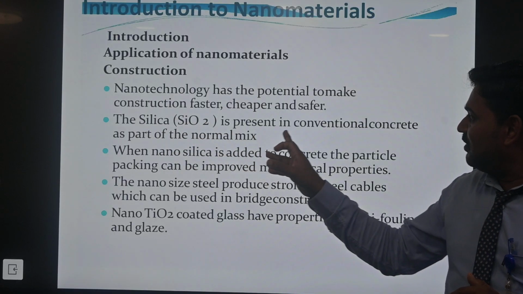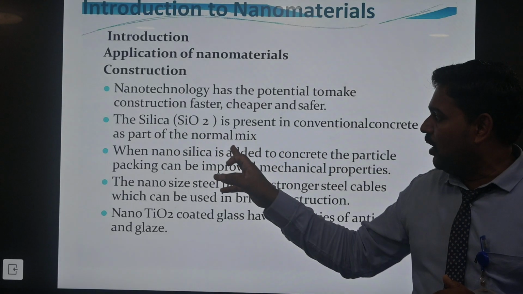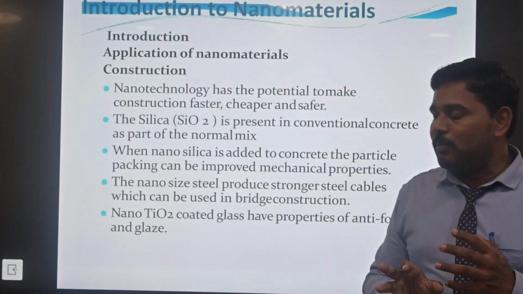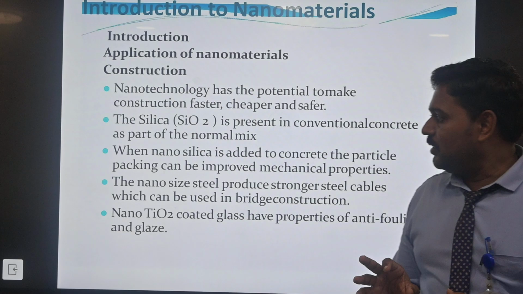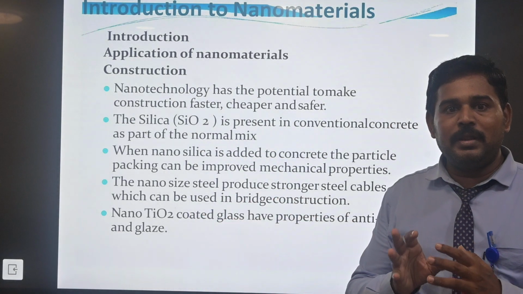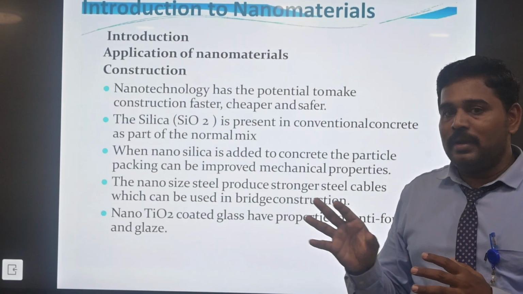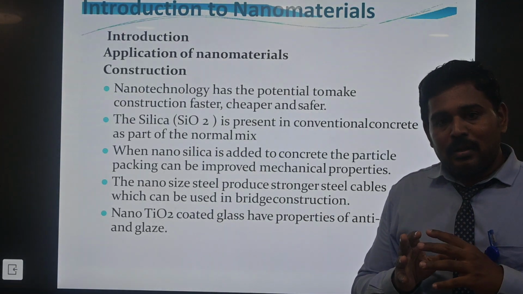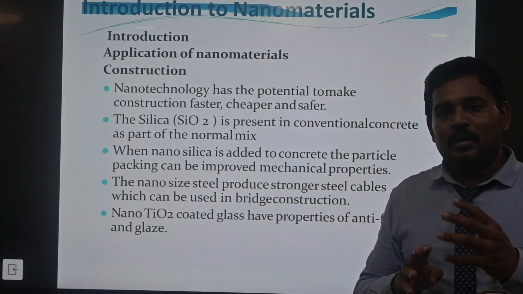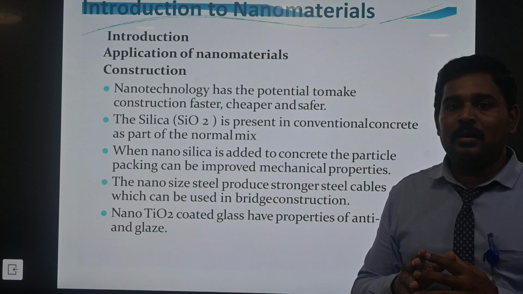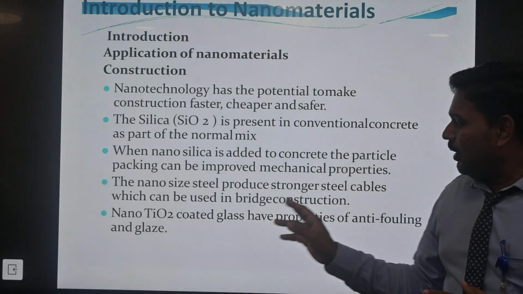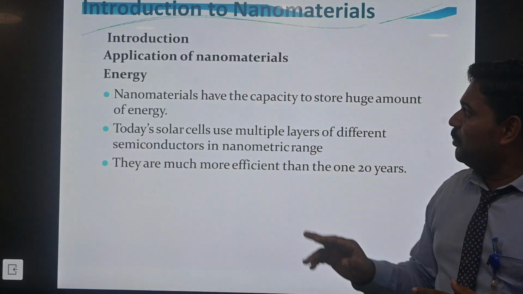So the silicon, in the presence of the conventional concrete part of the normal mix, the nano silicon added to the concrete improves the mechanical properties. The nano size steel products, the strongest steel cable, will follow the material. If we follow the material through the electronics, the chip-based components or a semiconductor laboratory through the titanium oxide and the glycine. The application of nanomaterial is energy.